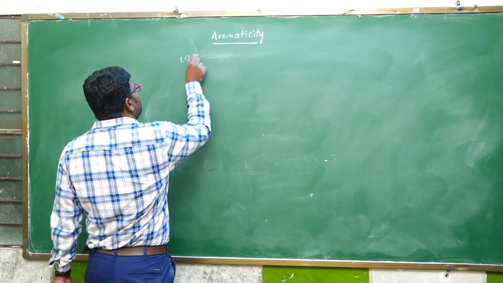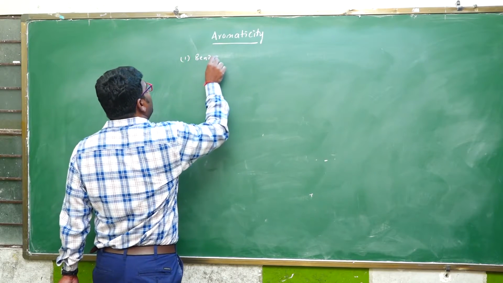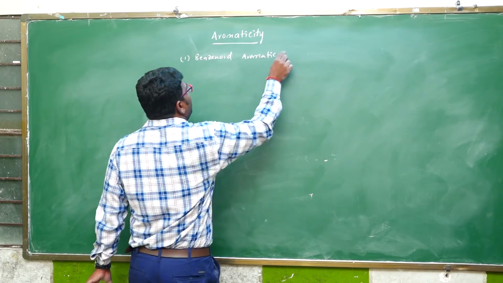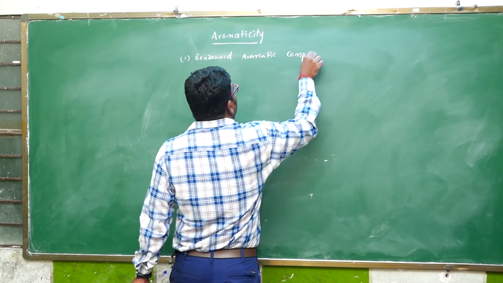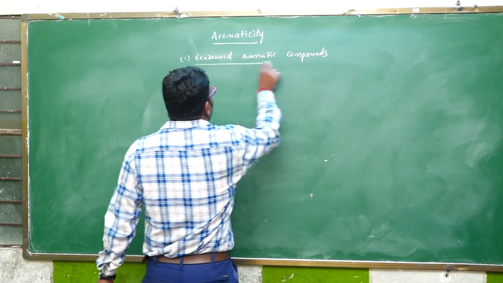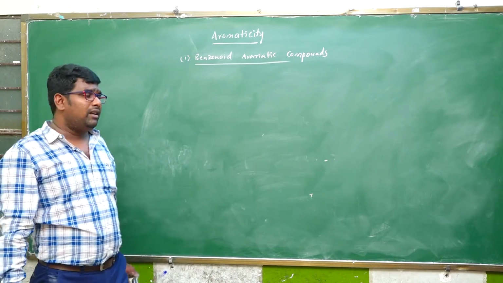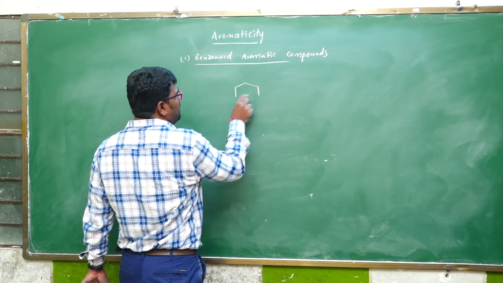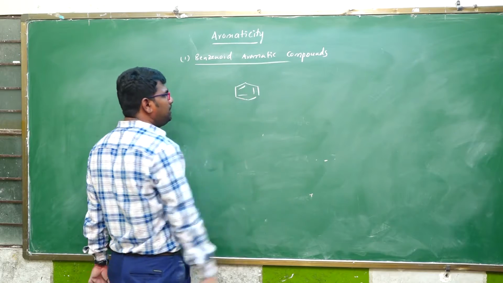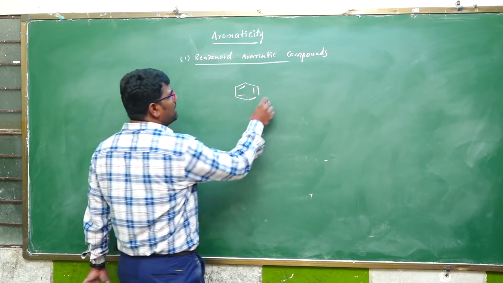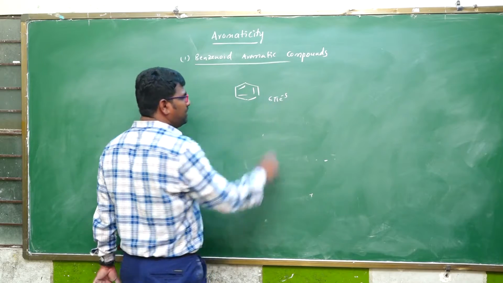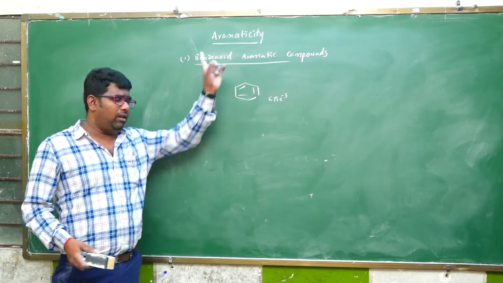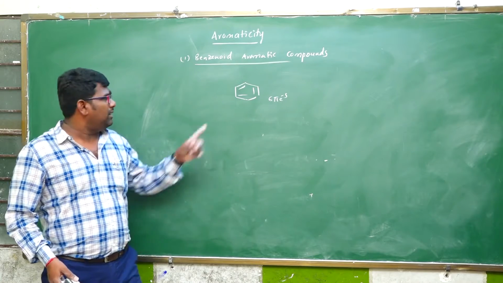First are benzenoid aromatic compounds. A benzenoid aromatic compound is a molecule that looks like a benzene ring. For example, benzene. How many pi electrons does it have? It has 6 pi electrons, which obeys Huckel's rule.